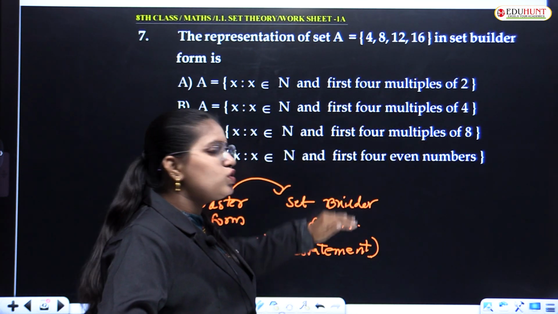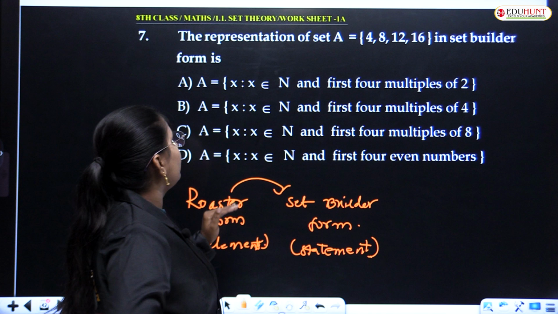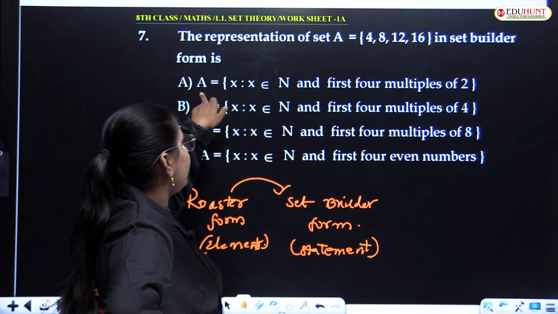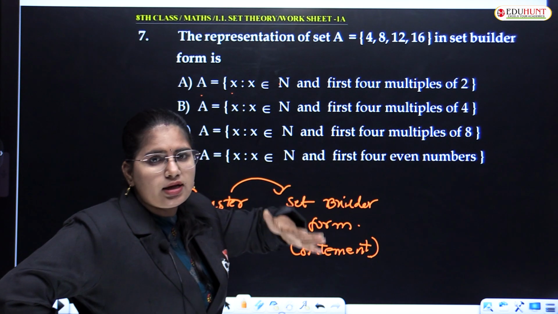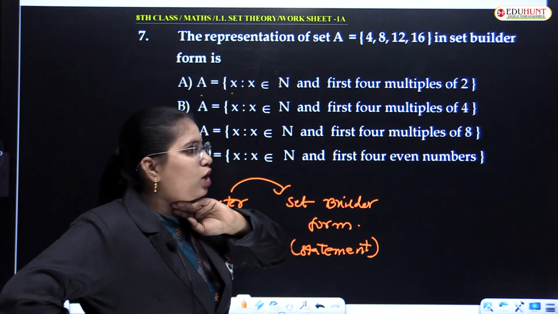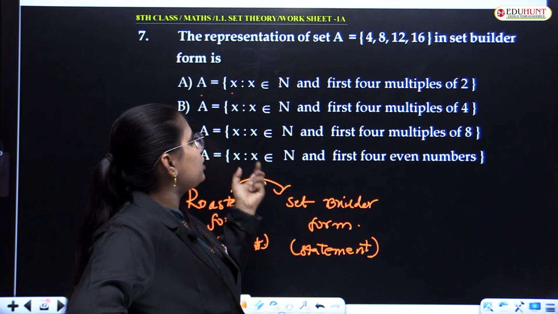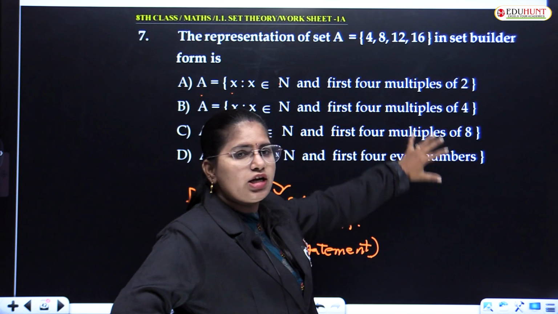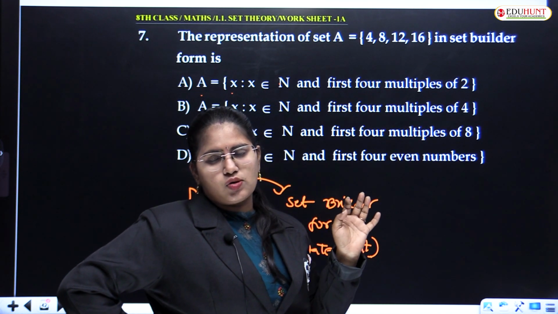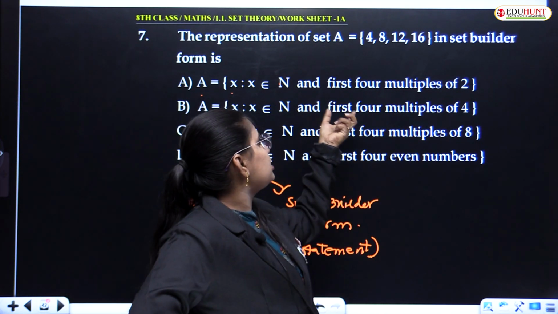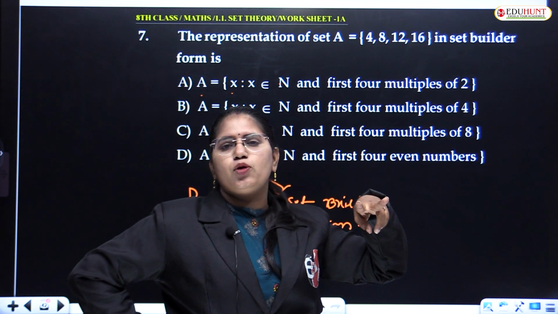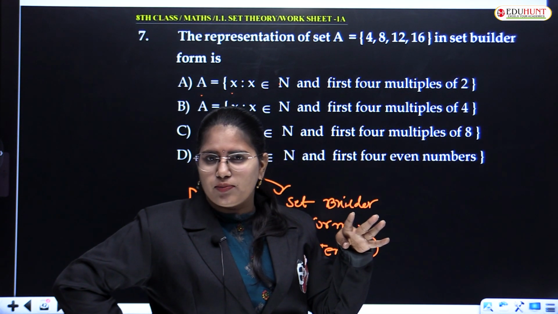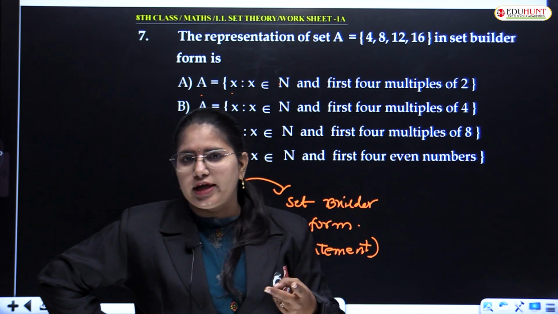So let us also check the options. Option A: x such that x belongs to natural numbers. Of course those are natural numbers. But next, we also have to analyze the other part of the statement. First 4 multiples of 2. When it says first 4 multiples of 2, it should start with 2, right?